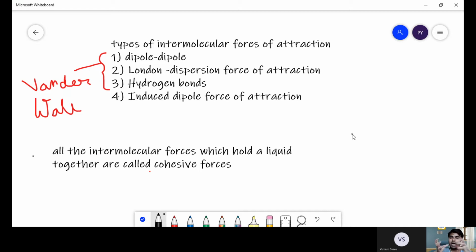The first is how much kinetic energy the constituent particles of the substance, that is, an atom or ion or molecule, are having. And the second most important point is the forces of attraction.